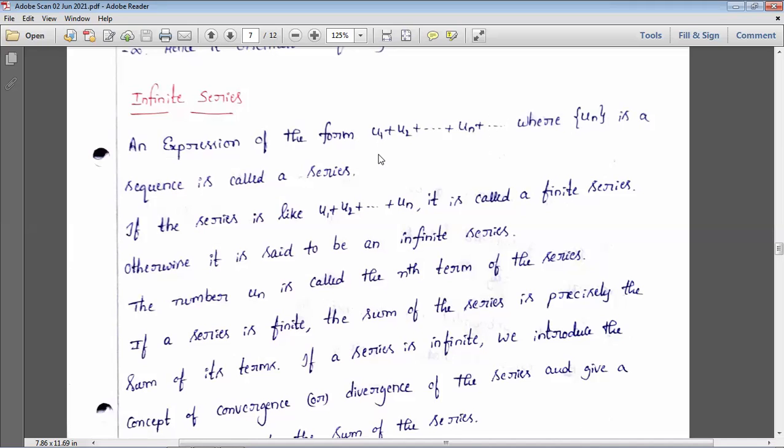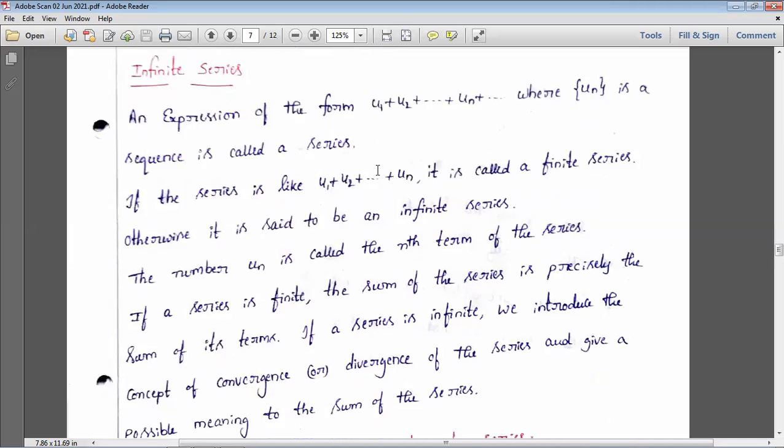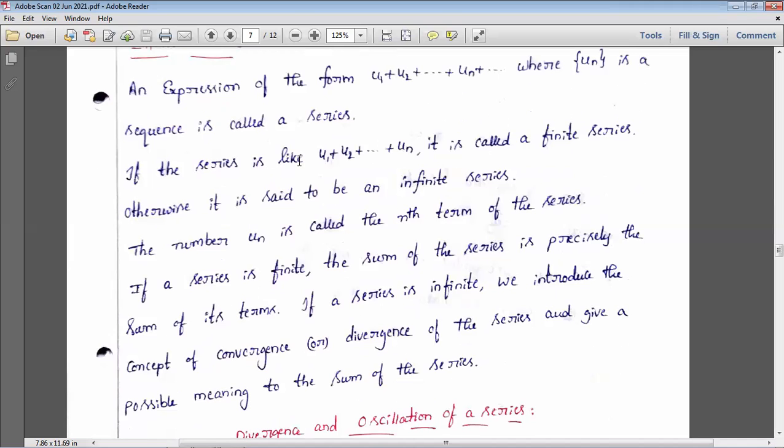First we have to take a finite series, the partial sum. If the series is like u1 plus u2 plus and so on plus un, suppose 1 plus 2 plus 3 plus and so on plus n, this is simply called a finite series, and for that the sum of the first n natural numbers is n into n plus 1 by 2.